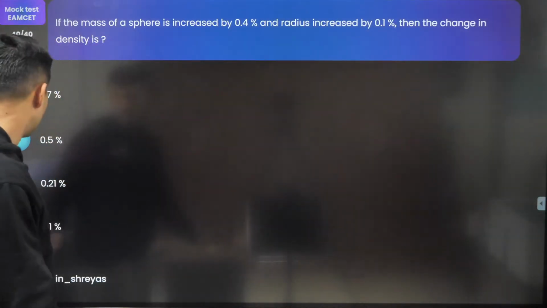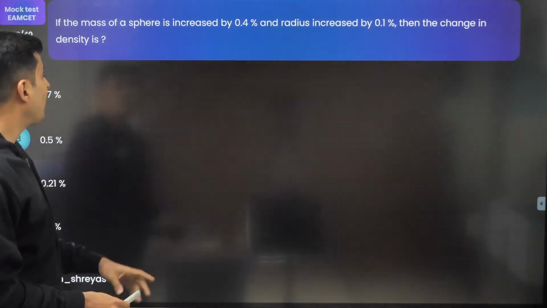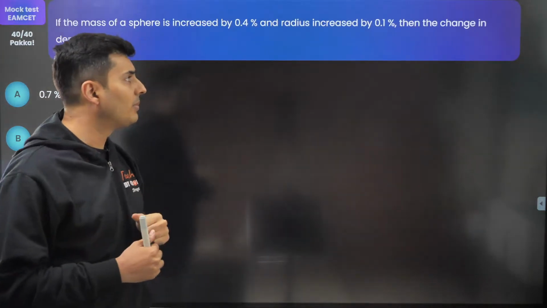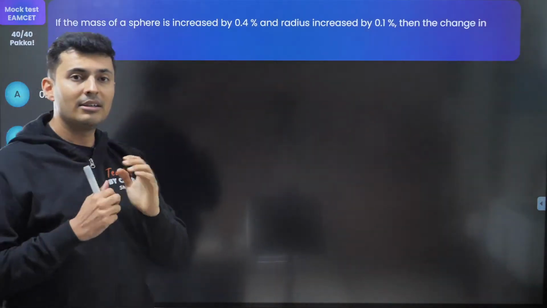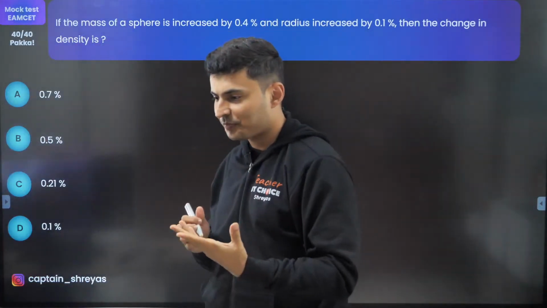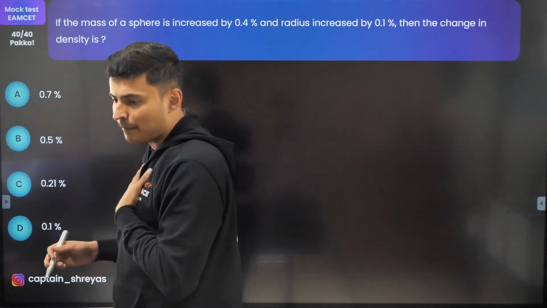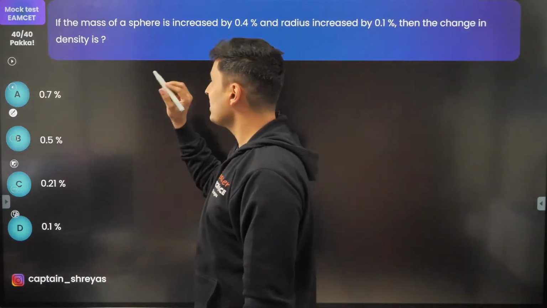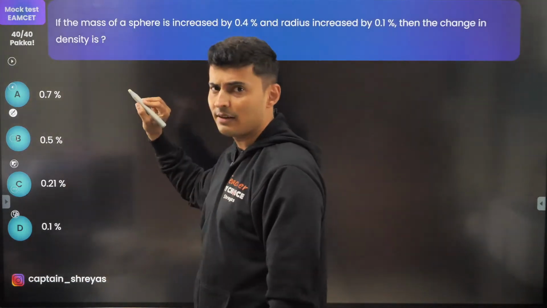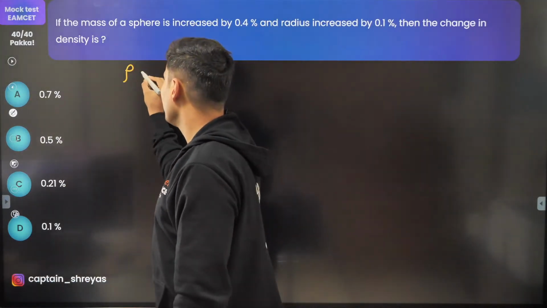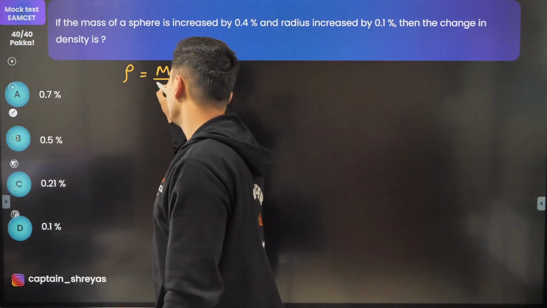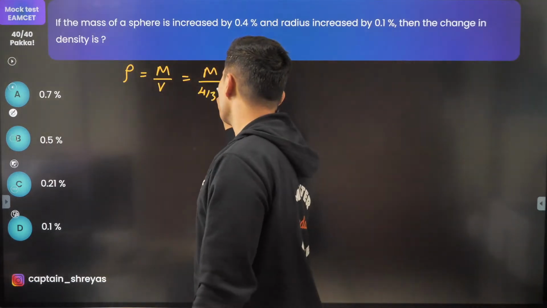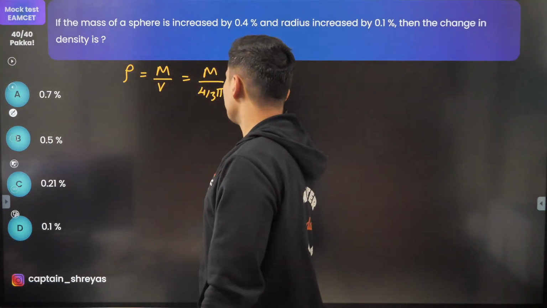Here is the first question coming up on your screen. The mass of a sphere is increased by 0.4%, the radius by 0.1%. Then the change in the density of the sphere is how much? Let's try this out. Today is all about EAMCET questions. So first of all, how is mass, density and volume and radius related? Well, we all know density is nothing but mass by volume, and volume is nothing but 4 by 3 pi r cube.